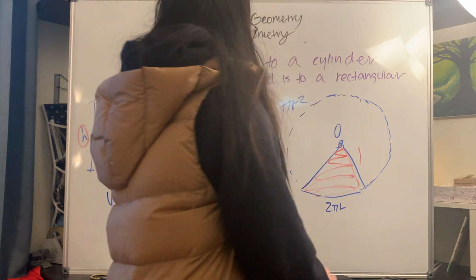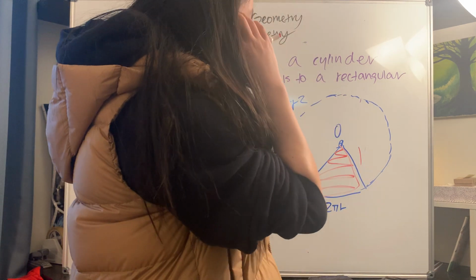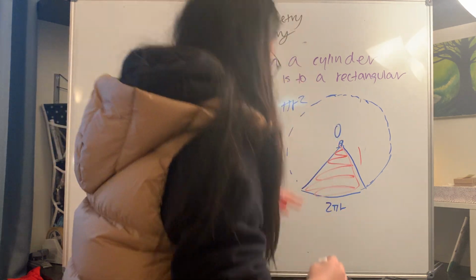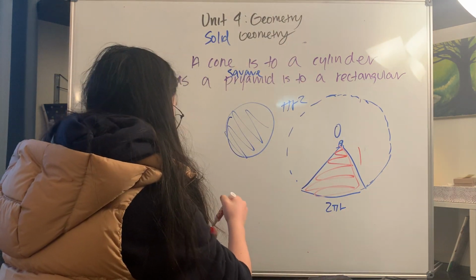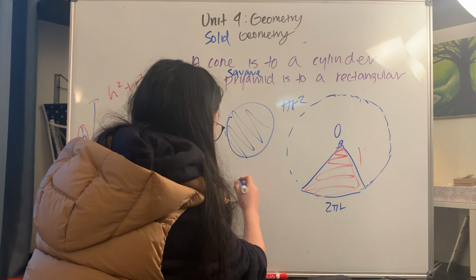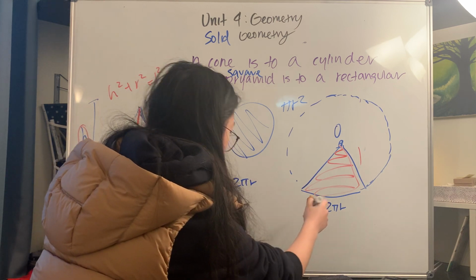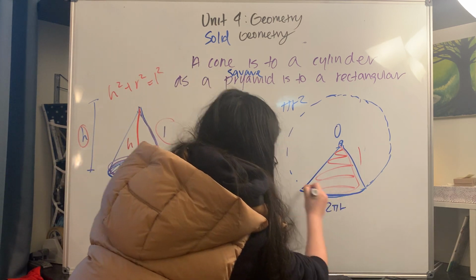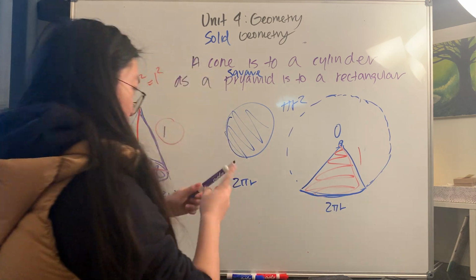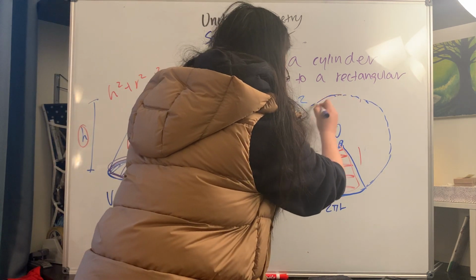L is the radius. And in order to figure out the area of this sector right here, you have to first figure out, using a bit of proportions, 2 pi r, which is this circumference, compared to this bigger circumference.